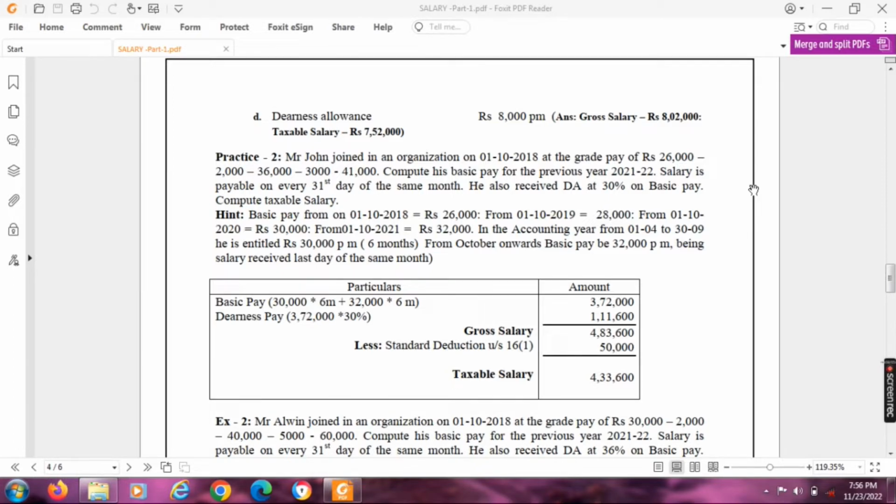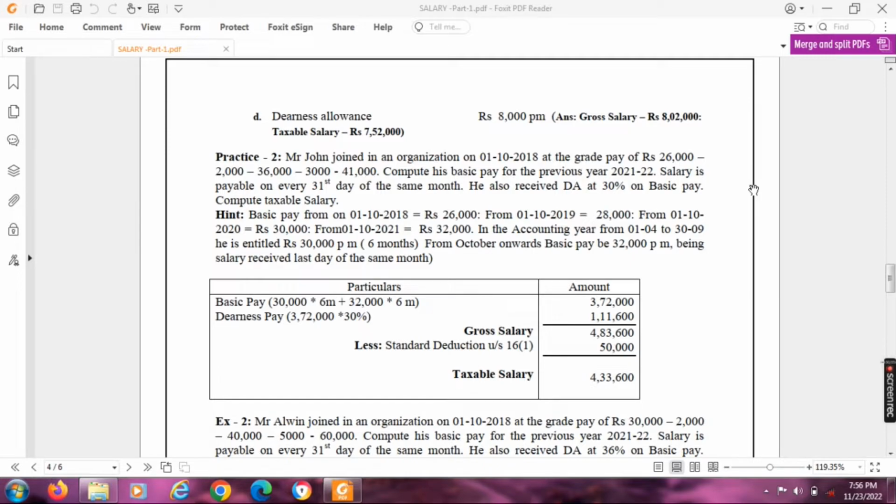So his salary from 1st October 2018 to 30th September 2019 will be 26,000. And hyphen 2000 means this 2000 stands for annual increment till the basic salary reaches 36,000. After 36,000, the salary will be revised. Hyphen 3,000 means it is another pay scale. So his annual increment will be 3,000.